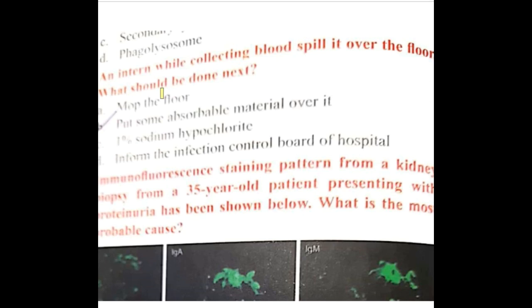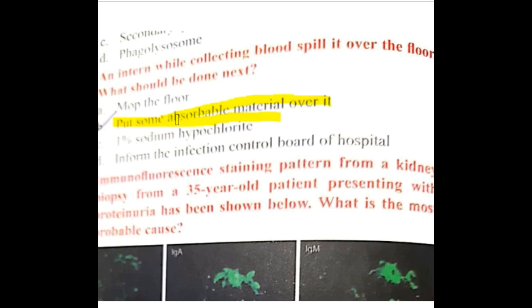Whenever you see blood spills, first you put absorbable material over the spill, followed by wiping the area with water and detergent, and then you saturate the area with sodium hypochlorite.